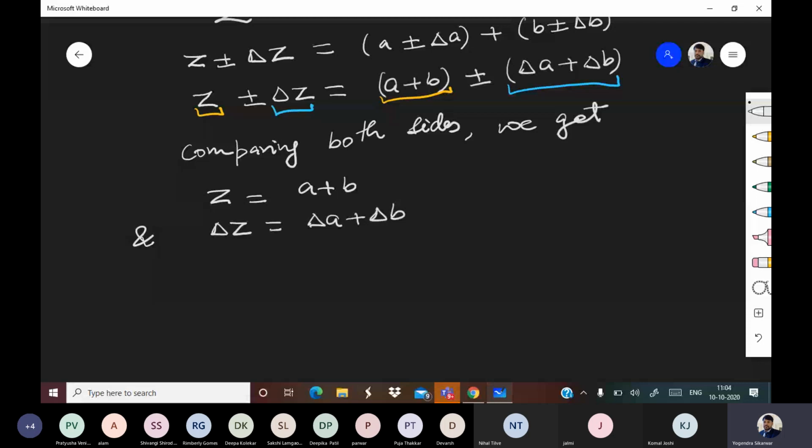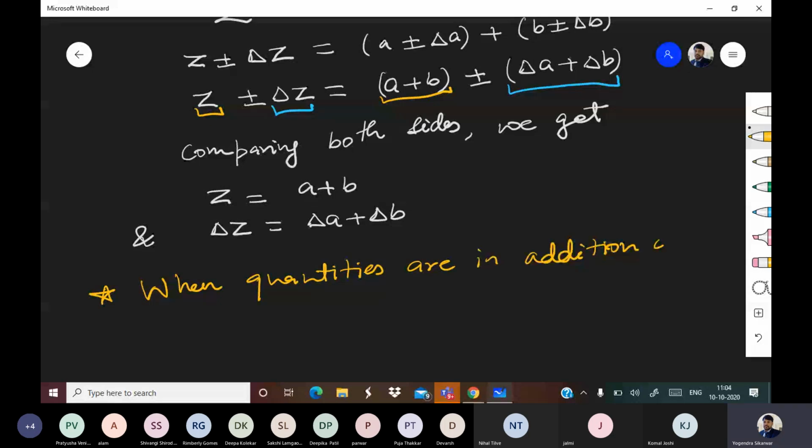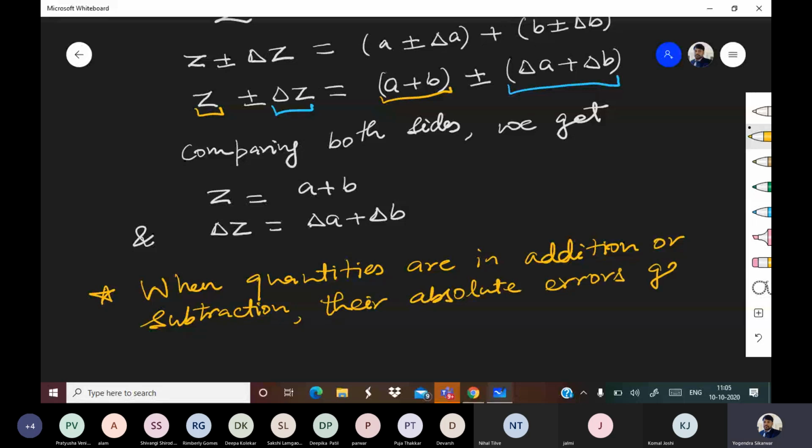So the conclusion is, when quantities are in addition or subtraction, their absolute errors get added.